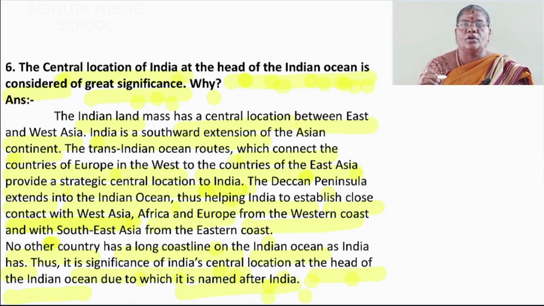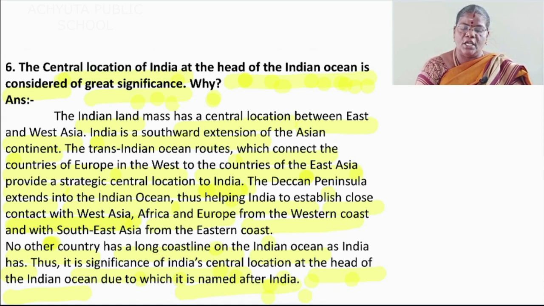The Indian landmass has a central location between East and West Asia. India is a southward extension of the Asian continent.